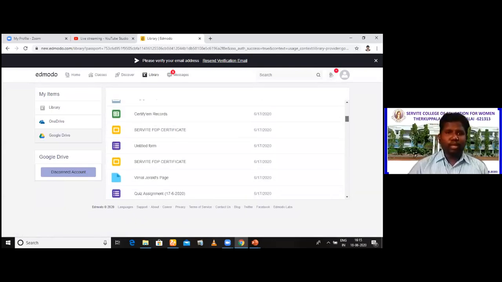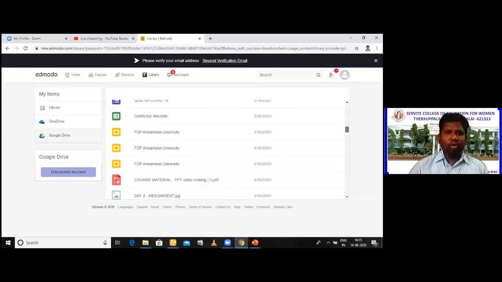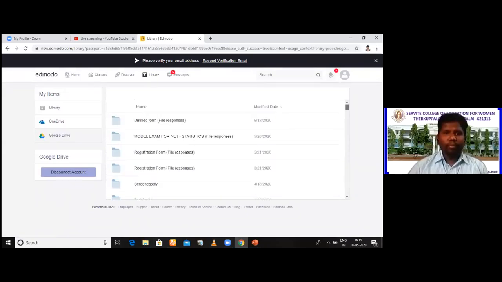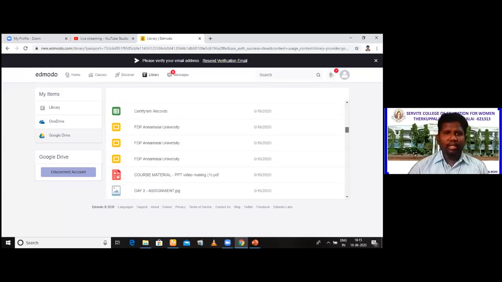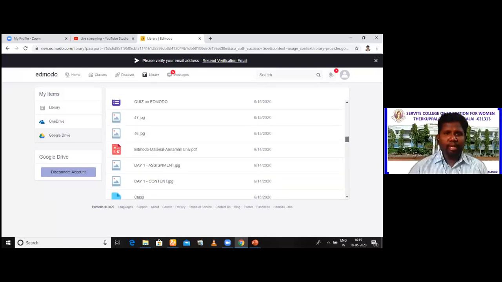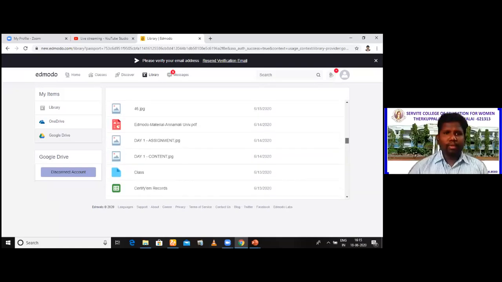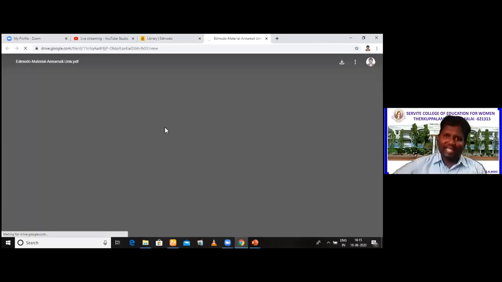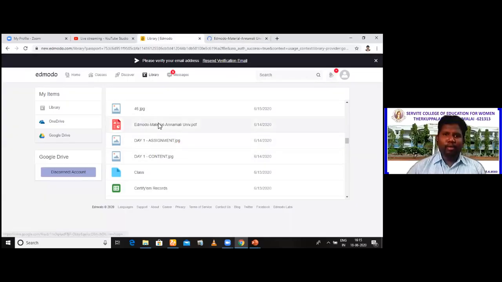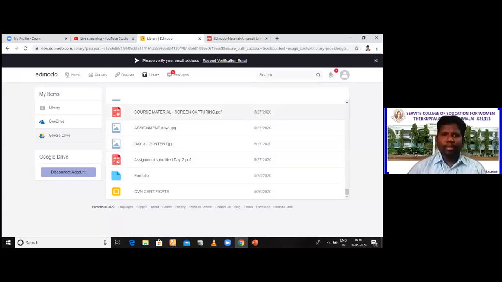So I'm just choosing one of the materials on Edmodo. I just go search and choose the material on Edmodo. Yeah, it's here. I'm just choosing. Okay. Once after choosing, this will be from Google Drive. This is attached into your class. Am I clear to you? Once after uploading, you have to select this. Sorry. See, you should not click. You have to select and see here.